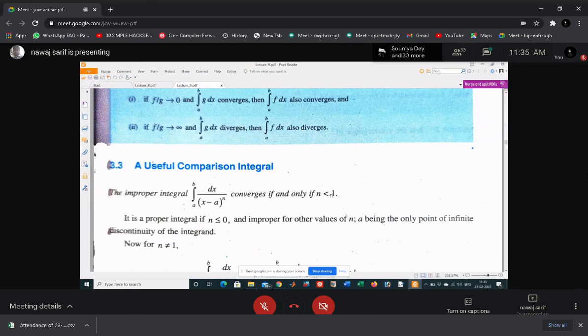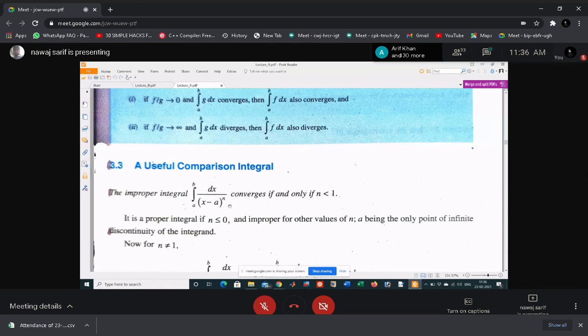That means if you have been given any function, you can easily say whether this integral is convergent or divergent. If n is less than 1, then you can say that this integral is convergent. If you are given the integral 1 to 2 dx by (x minus 1) to the power 1 by 2, then you have to say whether this is convergent or divergent. Convergent.